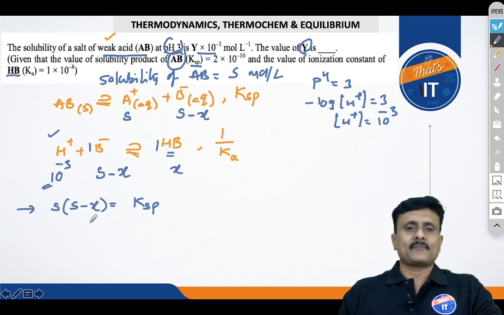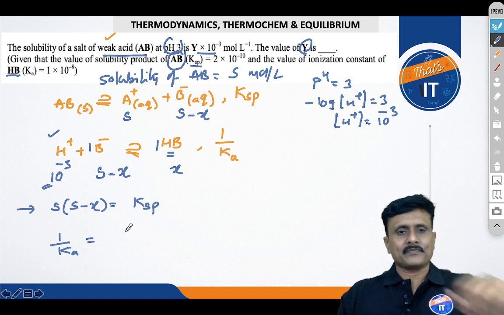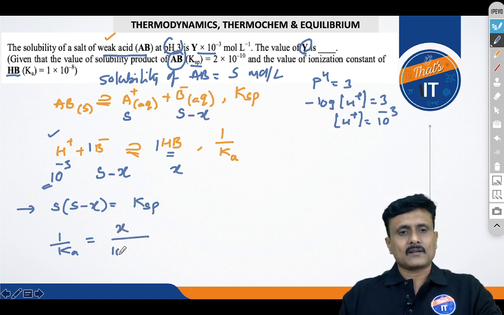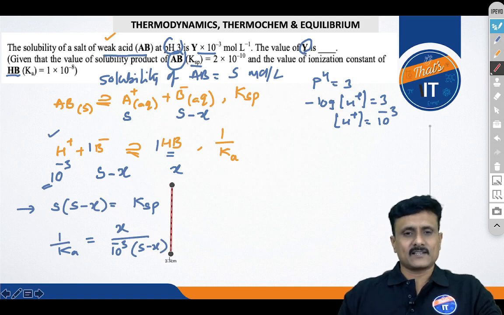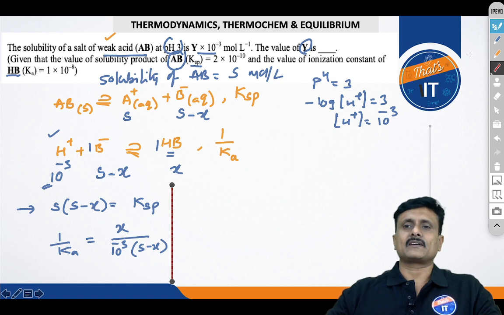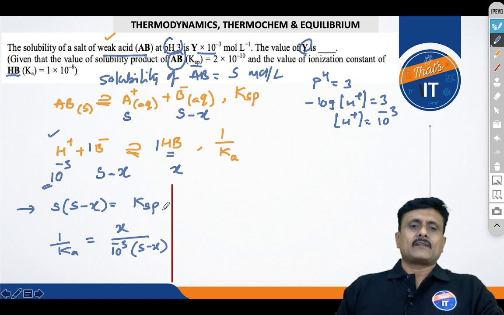And what else do you have? The equilibrium constant is how much? 1 by Ka is equal to x upon 10 to the power minus 3 into (S minus x). Now the question is almost done. We have entered into the calculation part from the concept part. I mean, now you can easily solve these questions, right? Now let's substitute the values and check.